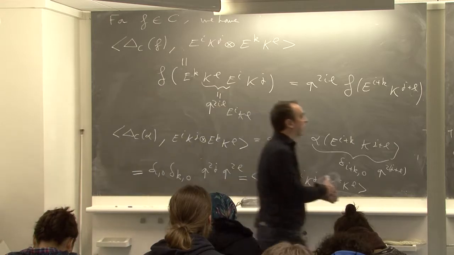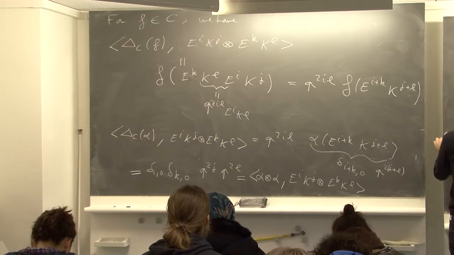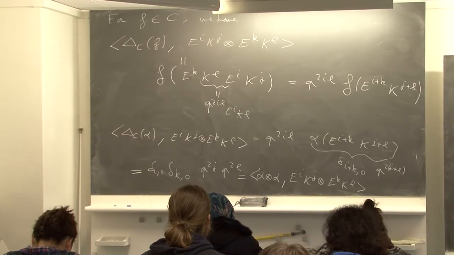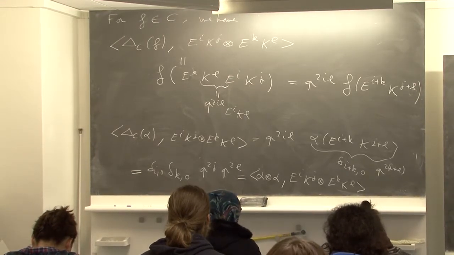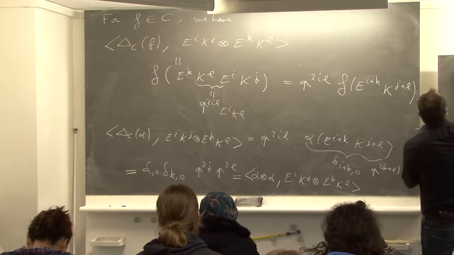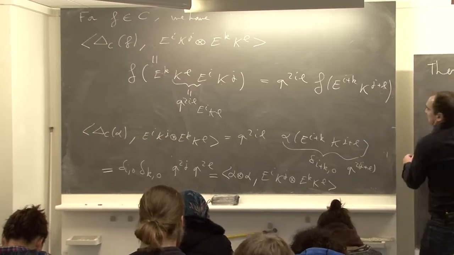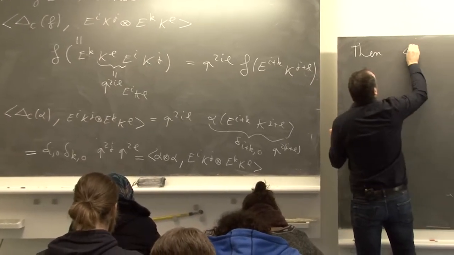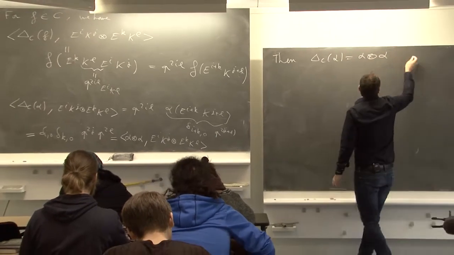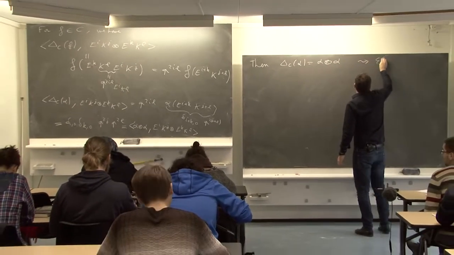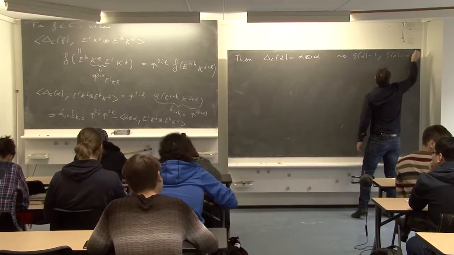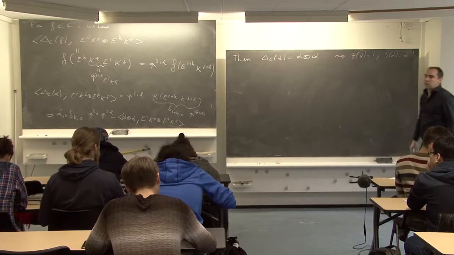Okay. So here we have shown that the coproduct of alpha is alpha tensor alpha. And from this we deduce that epsilon of alpha is 1, and S of alpha.